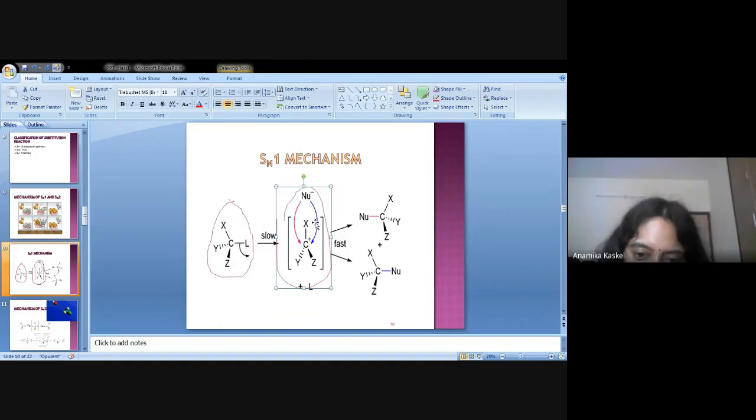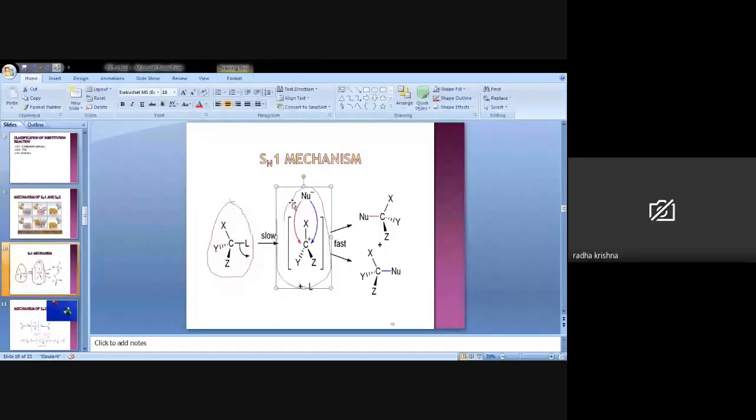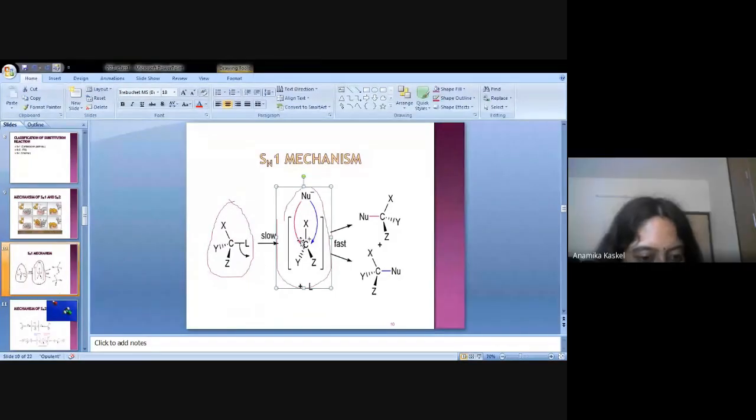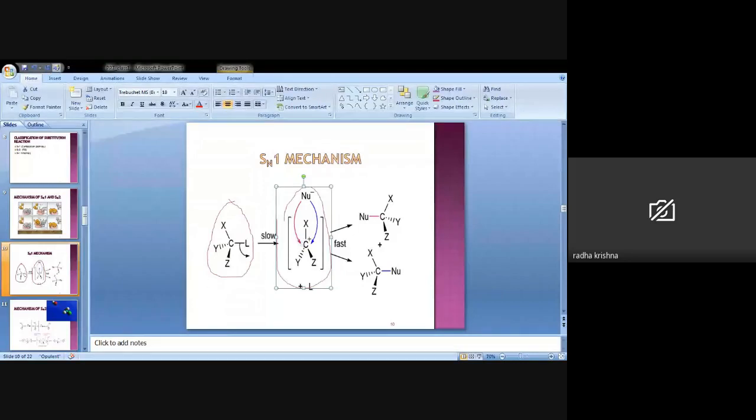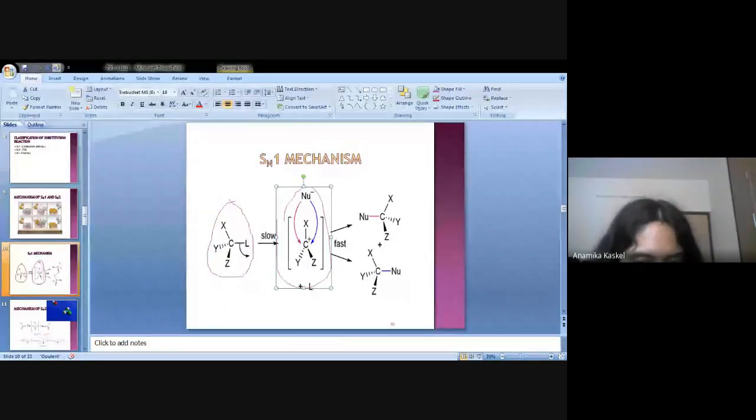So you can understand that attack is possible from those two sides. If two-sided attacks are possible, the nucleophile can attack 50% from this side or 50% from the other side. That depends on the size of Y and Z.